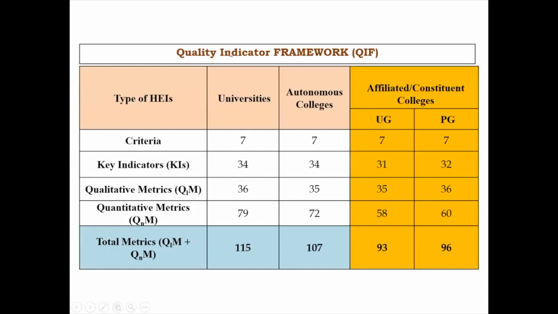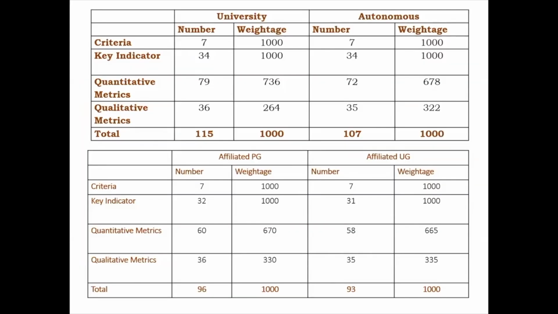So this is how the table looks. The criteria, if you see out here for the universities and the autonomous college, it's 7, uniform everywhere. And I told you now the colleges we have segregated into PG and UG. Key indicators 34, 34, 31, 32. Quality metrics 36, 35. Quantity 79, 70. Total metrics now we have reduced to 115 and 107, 93, 96. So this is the overall segregation in terms of the criteria, key indicators, qualitative metrics, quantitative metrics, total qualitative and quantitative metrics. For a better understanding, I have made further delineations also.